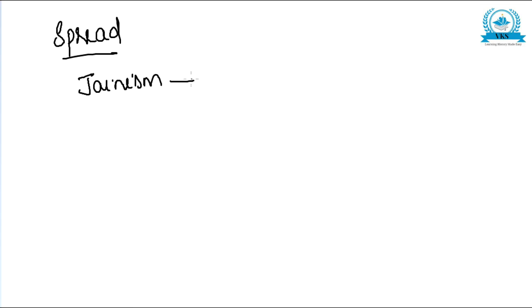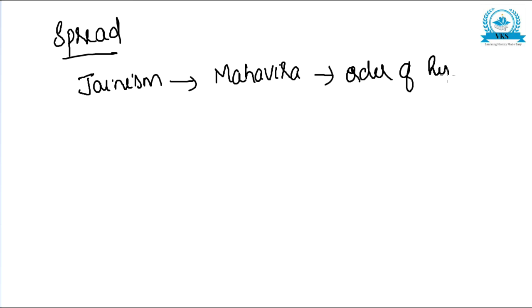Now, let us move on to the next topic, that is spread of Jainism. In order to spread the teaching of Jainism, Mahavira organized an order of his followers. An order of his followers was organized for the spread of Jainism, and in this order, both men and women were admitted.